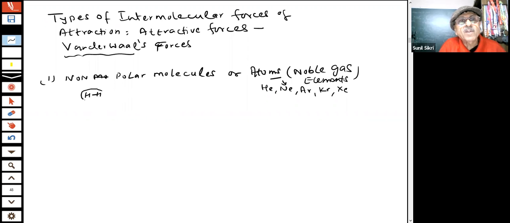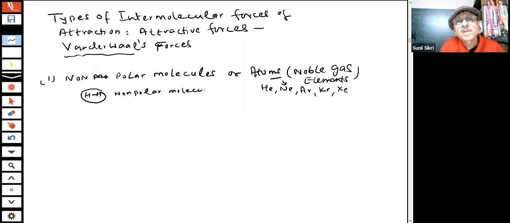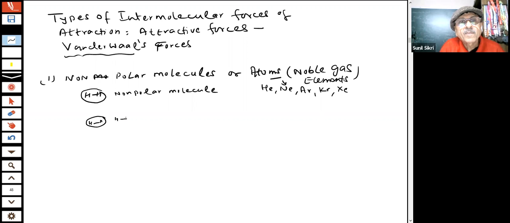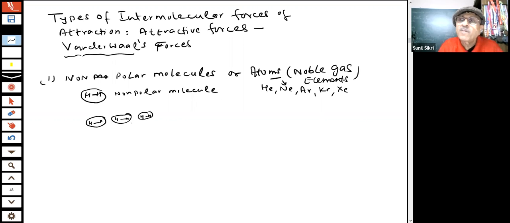This is a non-polar molecule. Non-polar, there's no charge. Now, when such molecules come together, what will happen? These molecules are coming together, students. They are coming closer to each other. What will happen? These are large in number. They are coming closer. What we are saying is there is no charge.